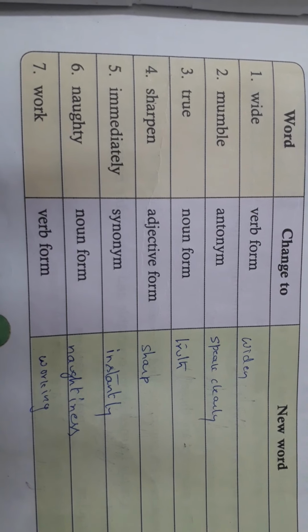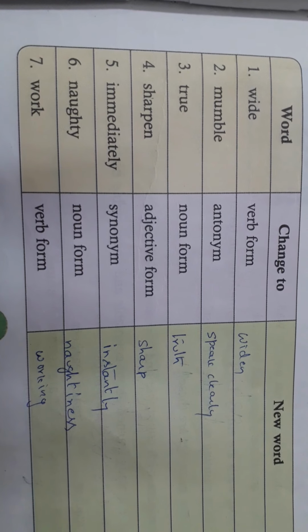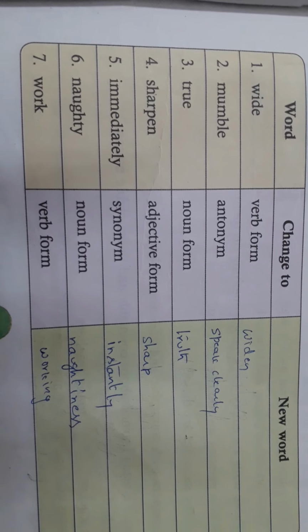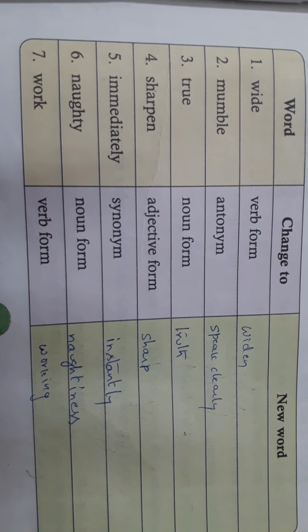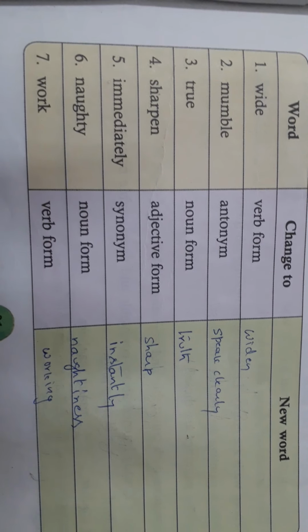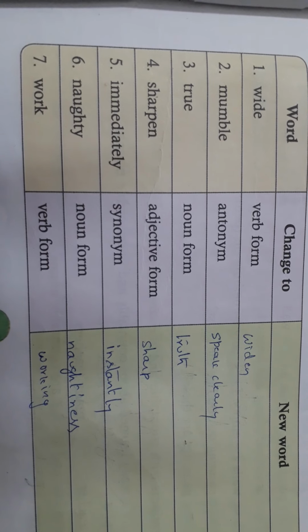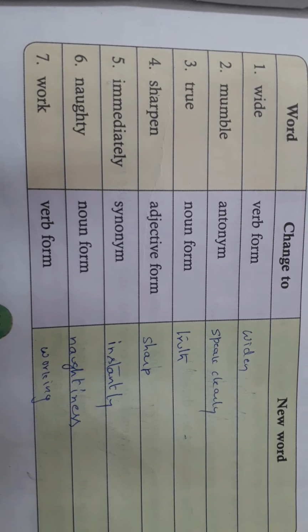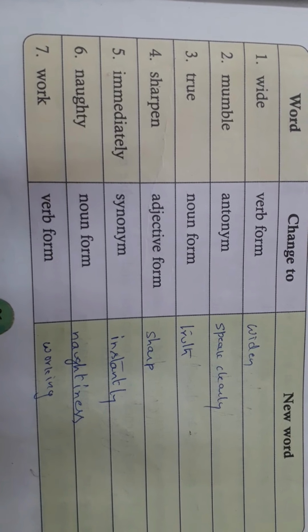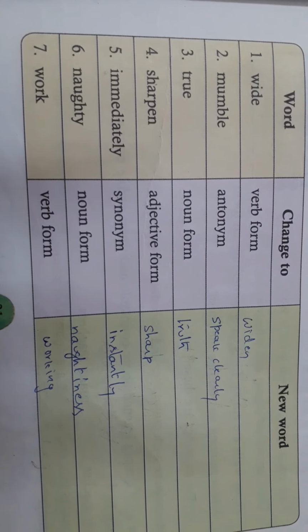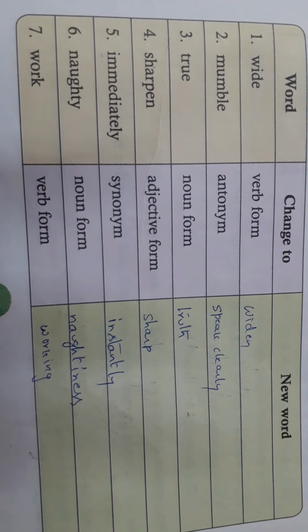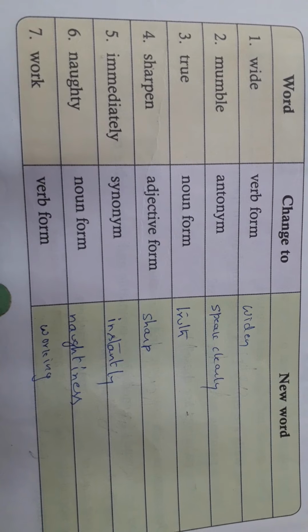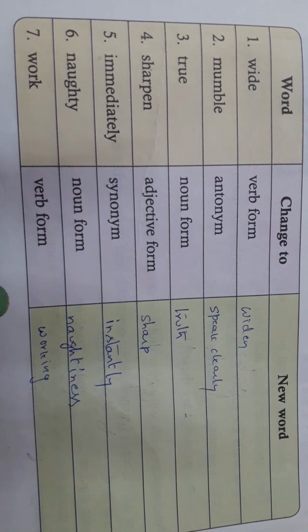Sharpening work. Here sharpen is the one which is giving us the information about the work, right? So that's the word which is referring to a work, and hence it is in verb form. Okay, so we have converted verb form to adjective, right?